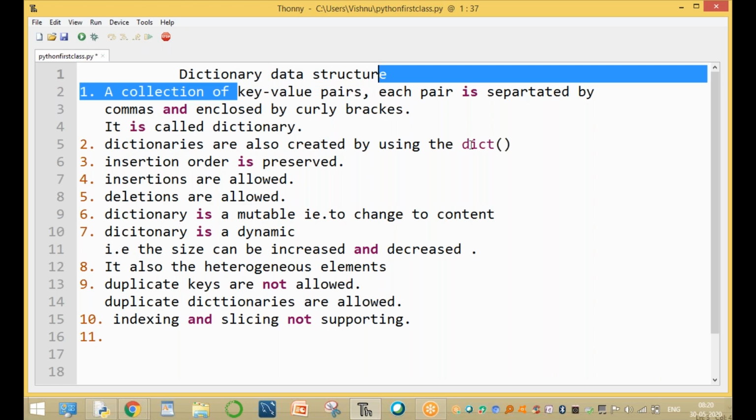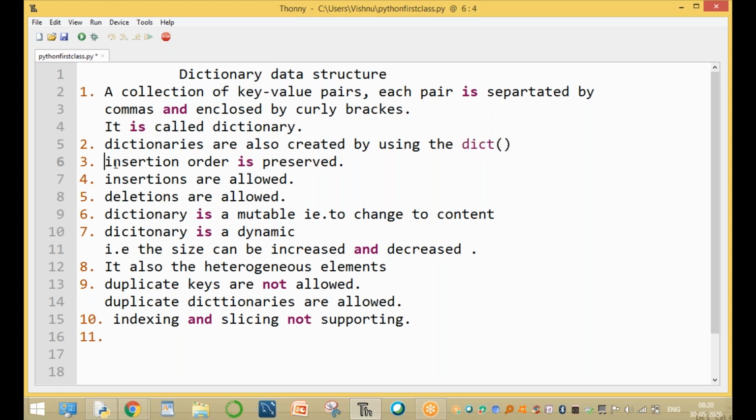And the dictionary is also created by the dict function. Insertions okay, deletions okay. Insertions and deletions are allowed. That's why it is mutable. List is mutable. Set is mutable. Dictionary is mutable. Only tuple is immutable. And dictionaries are dynamic type. The size can increase and decrease.